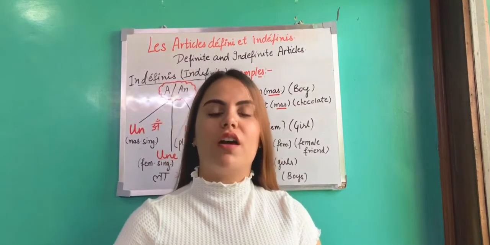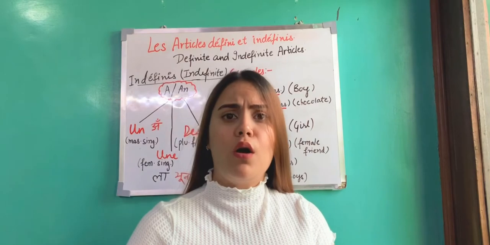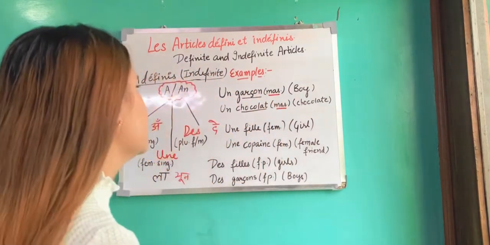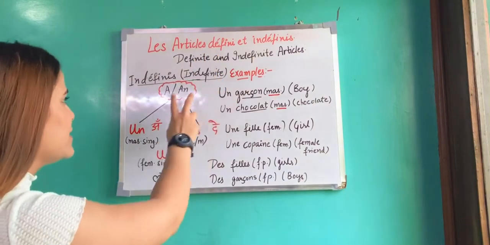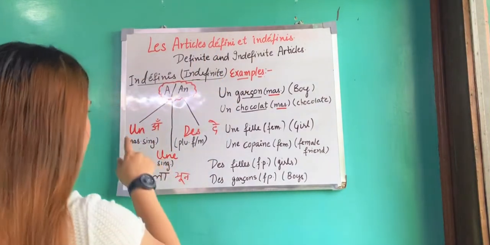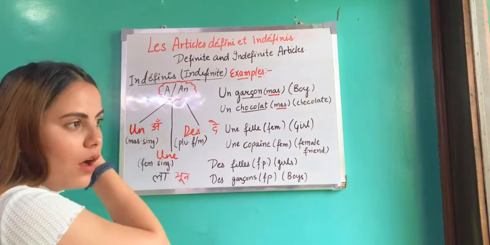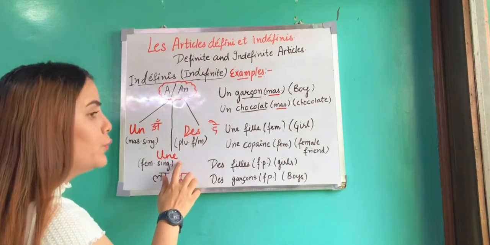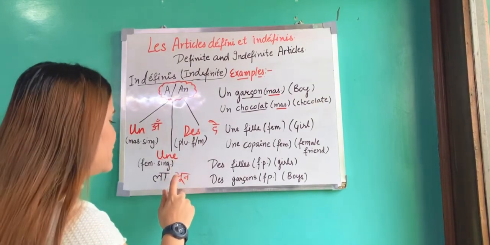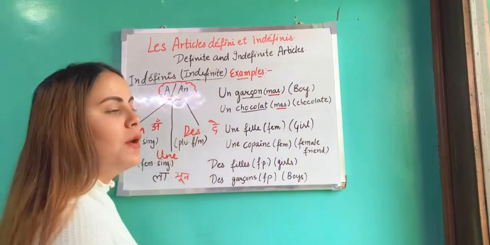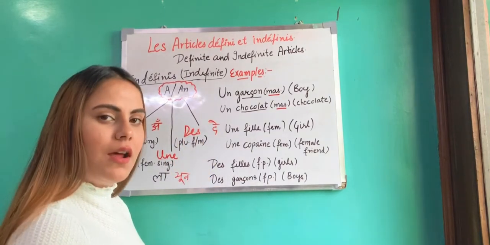So now we are covering article indéfini, that is indefinite articles. Just like definite articles, in indefinite articles there are three categories. First one is un, used with masculine singular. Second one is une, that is feminine singular, and des is with plural, feminine or masculine.